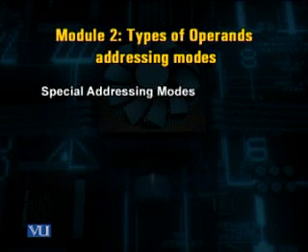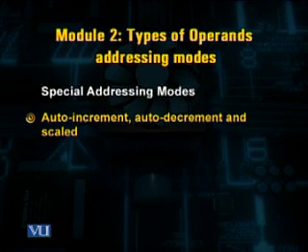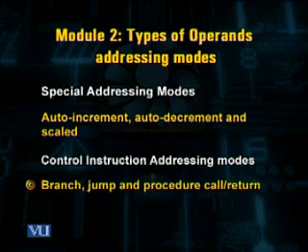Whereas the special addressing modes were discussed for the DSP processor instruction set architecture, and these special addressing modes were auto increment, auto decrement, and scaled. The control instruction addressing modes are the branch, jump, and procedure call or return.